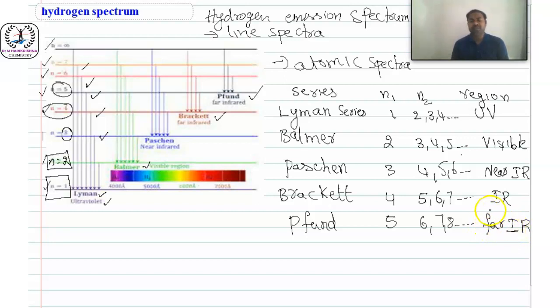The infrared region has near, middle and far IR, and this series is present in far IR. One more is the Humphreys series, which is the sixth one. Electrons come to the 6th level from 7, 8, 9 and so on. This is also in the far IR region.